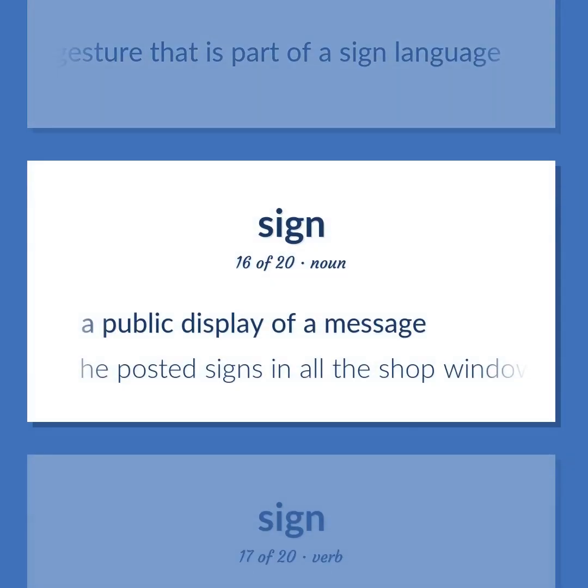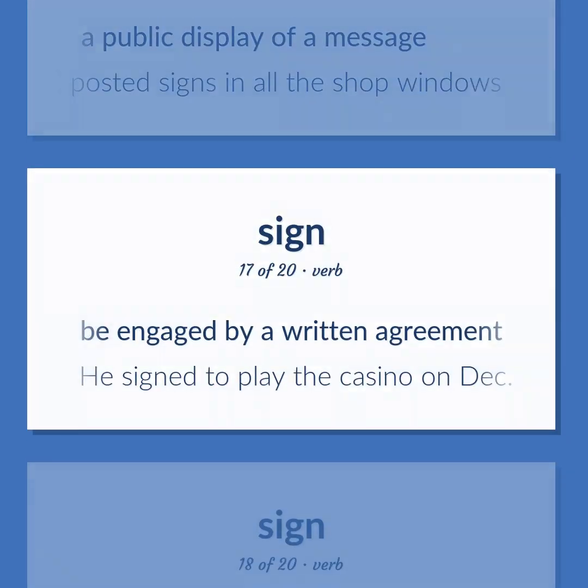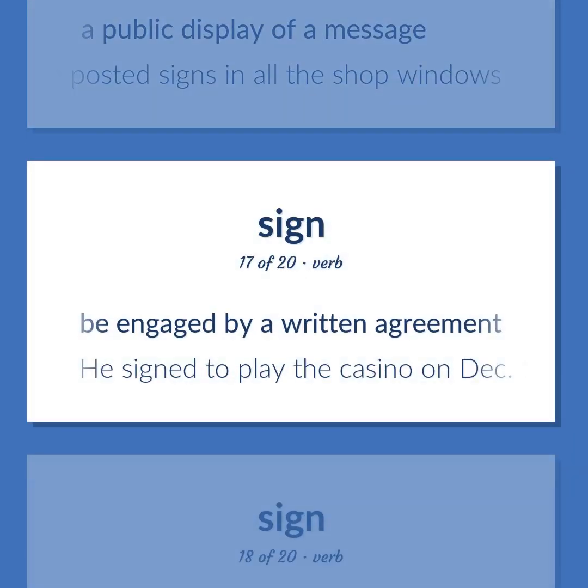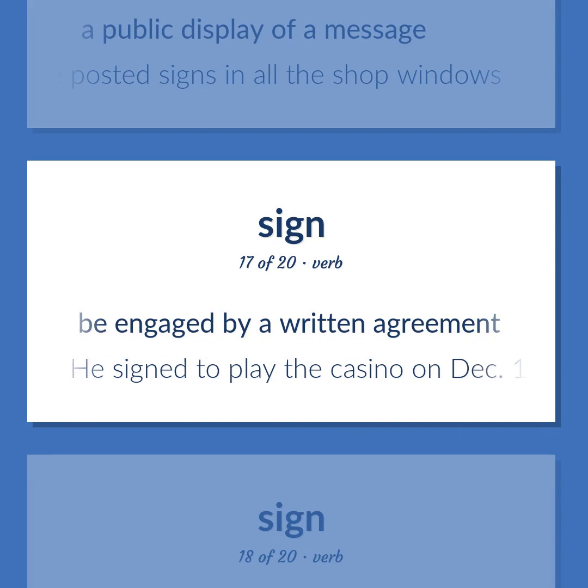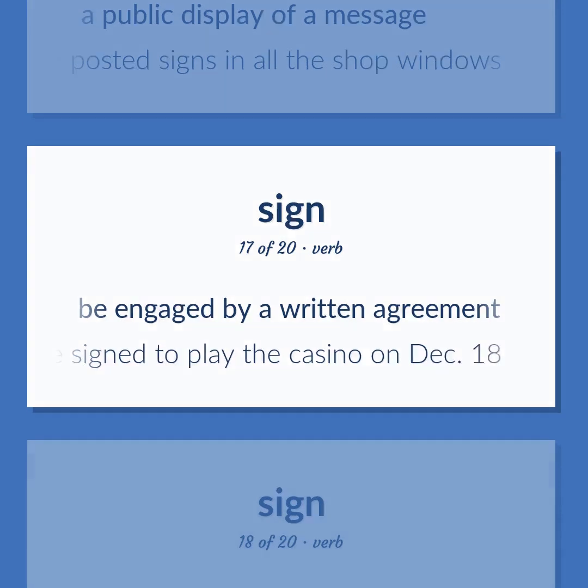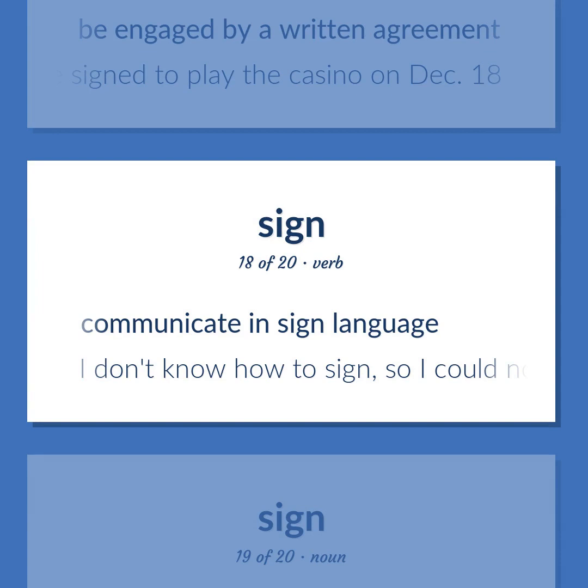A public display of a message. He posted signs in all the shop windows. Be engaged by a written agreement. He signed to play the casino on December 18. Communicate in sign language. I don't know how to sign, so I could not communicate with my deaf cousin.